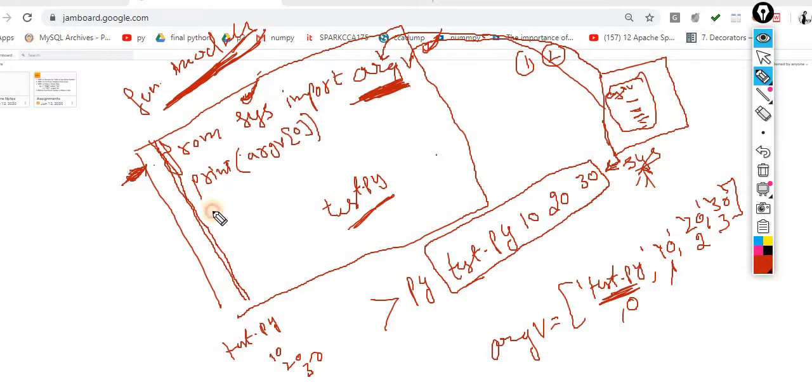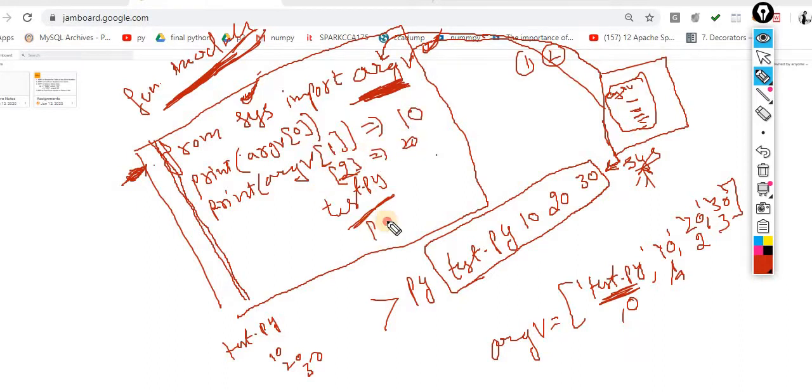Now in the second case, print of argv of index 1. What output will I get? I will get 10, and so on. Let's suppose for index 2, then 20, for index 3, then 30. Now this concept is called command line arguments.